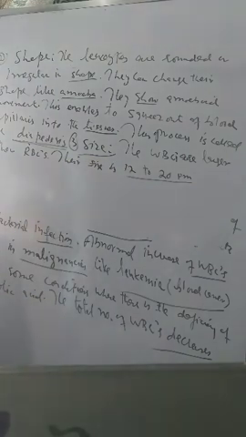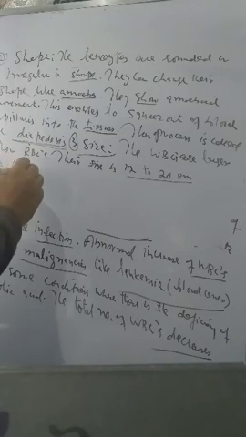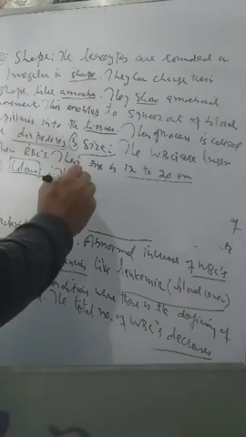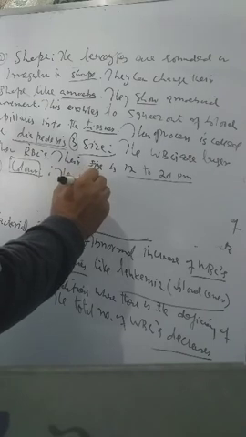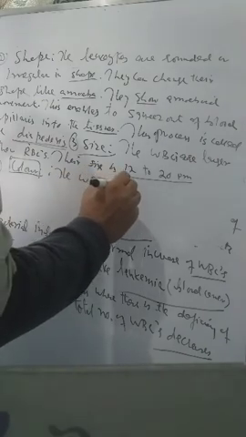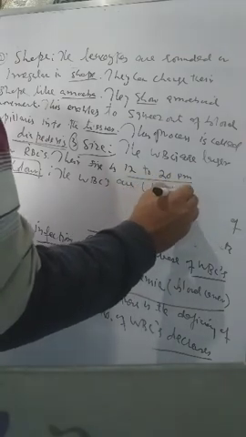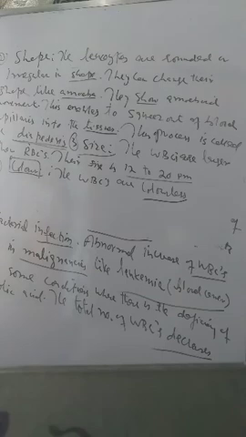Number four, color. The WBCs are colorless. They do not show any kind of color.